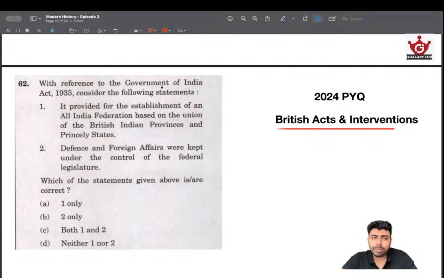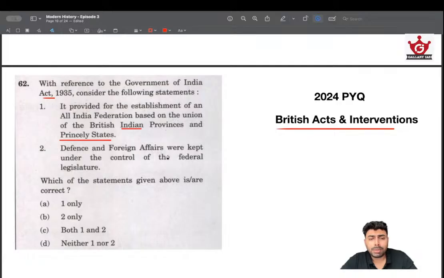With reference to Government of India Act of 1935, consider the following statements. It provided for establishment of an All India Federation based on union of British Indian provinces and princely states. This is actually the first thing. I think this is the first provision when you study about Government of India Act of 1935. This is the very first provision.